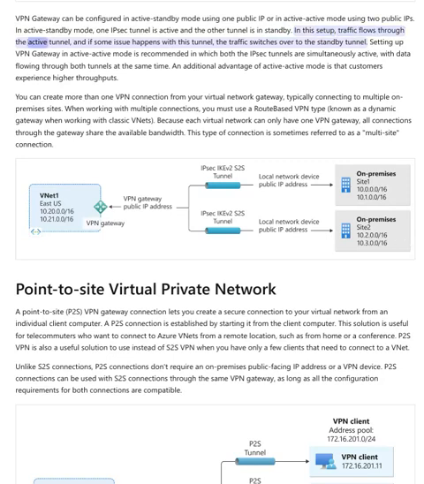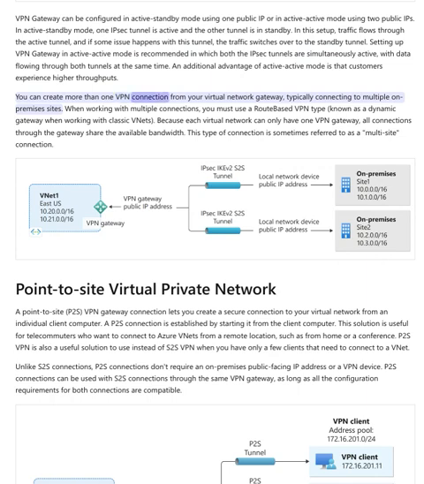In this setup, traffic flows through the active tunnel, and if some issue happens with this tunnel, the traffic switches over to the standby tunnel. Setting up VPN gateway in active-active mode is recommended, in which both the IPsec tunnels are simultaneously active, with data flowing through both tunnels at the same time. An additional advantage of active-active mode is that customers experience higher throughputs.